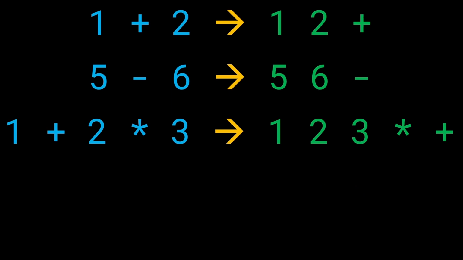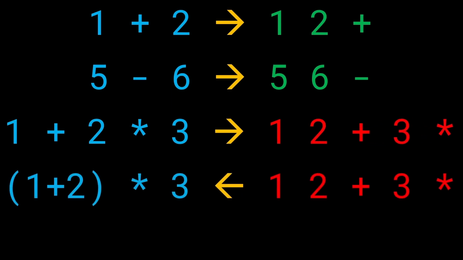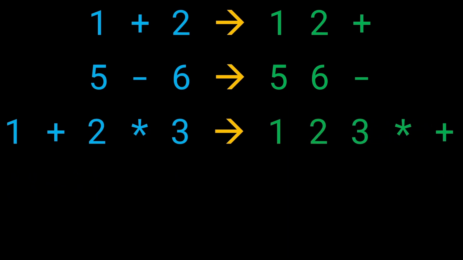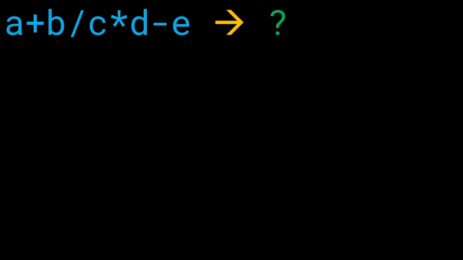But if you notice what happened over here, we realize something. The ordering of the plus and the star operators changed. Right? We had 1 plus 2 times 3, and it became 1, 2, 3, star, plus. So the ordering of the plus and the star operators changed, although the ordering of the operands like 1, 2, 3 did not change. There's something interesting which we'll come to very soon again. Alright, so now we want to formally talk about how we convert the infix notation to the postfix notation, right?